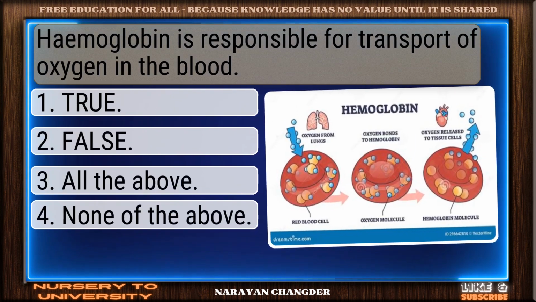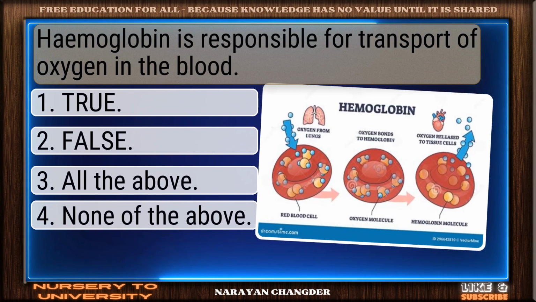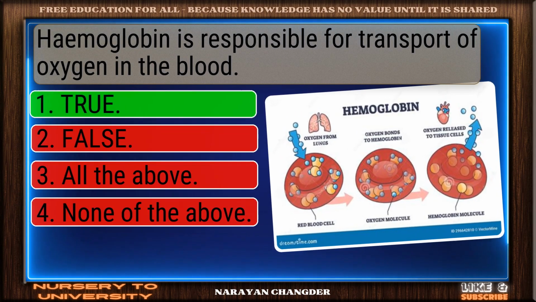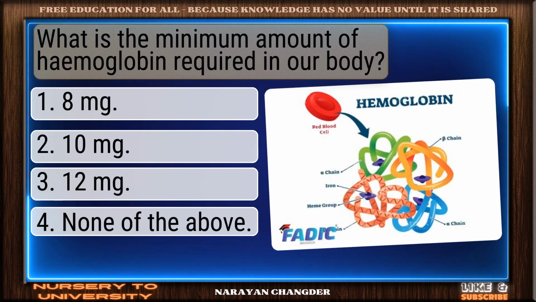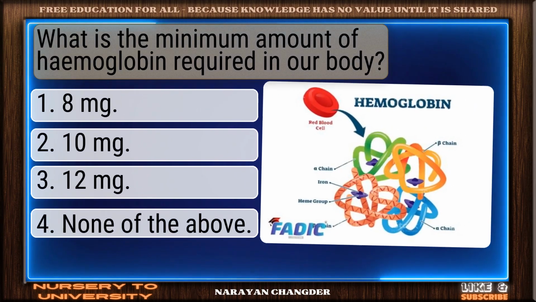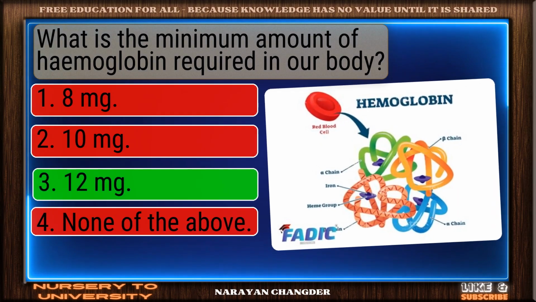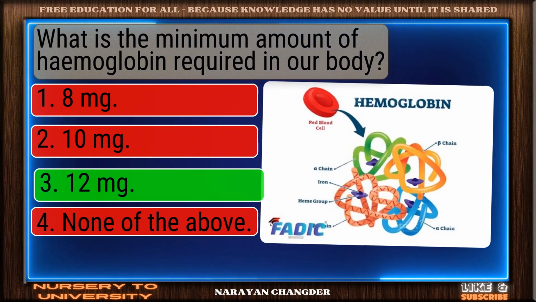Hemoglobin is responsible for transport of oxygen in the blood. Valid point. True is true. What is the minimum amount of hemoglobin required in our body? Great job. 12 mg is the accurate answer.